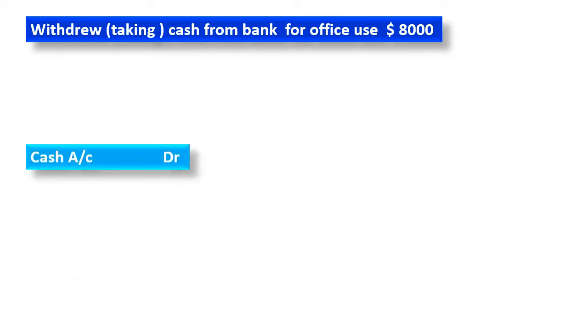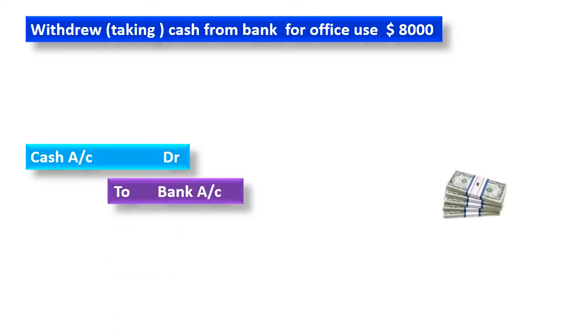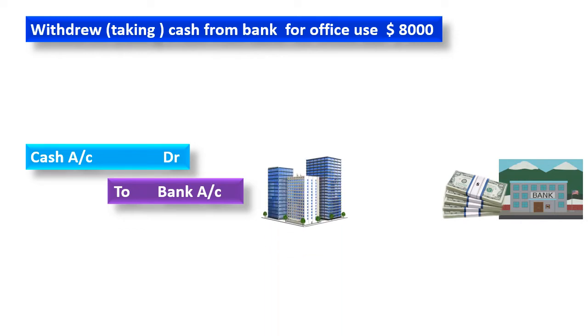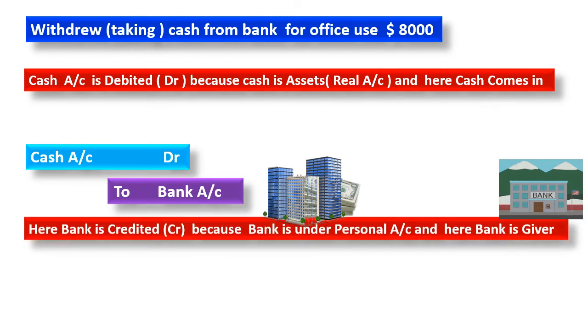Here also the two things are cash and bank. Here cash is debited because cash comes to the business, and who is the giver? The giver is bank. Bank is credited because bank is the giver. Here you can see the bank, and here the business also. Now the cash is going to business from bank. So who is the giver? Here bank is the giver. Understood? Cash comes to the business, that's why it is debited.